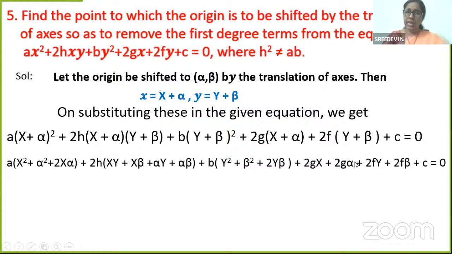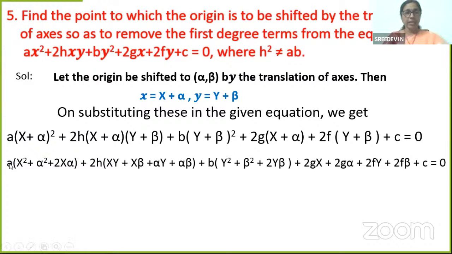Now, what is our aim, children? What is the condition that we have to fulfill to remove the first degree terms? Wherever the second degree term is there, wherever the constant is there, I am not going to worry about them, because my focus is to look for those first degree terms and see what I get.